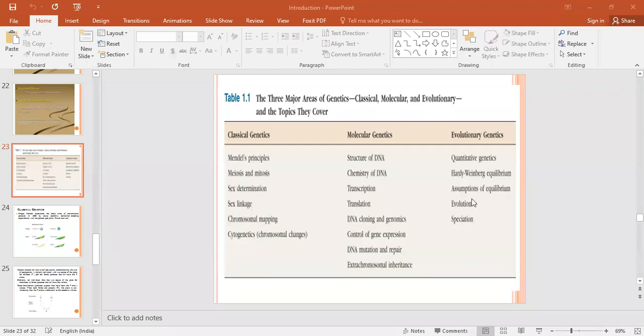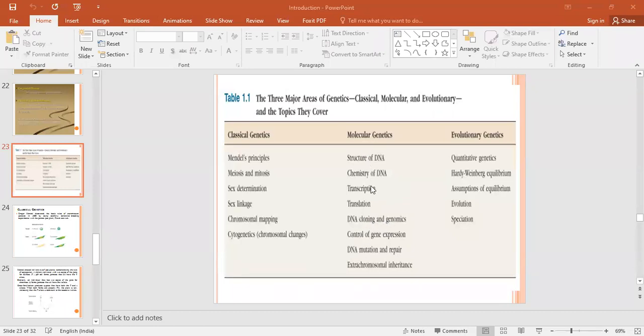The next one is molecular genetics. Under molecular genetics, you must be aware of the structure of DNA, the chemistry of DNA, what is meant by transcription, what is meant by translation. These four topics, and DNA cloning and genomics also.